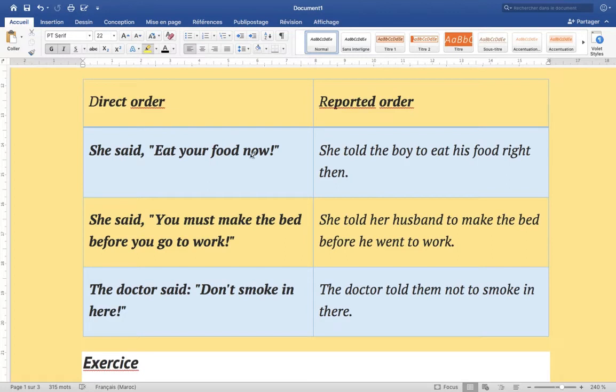In direct speech, she told the boy to eat his food right then. So we have: she told the boy to eat his food right then. We have "eat your food" becoming "to eat his food", which means that here we are going to put the verb in the infinitive. So: he told me to do these things, or he ordered me to close the window, etc.